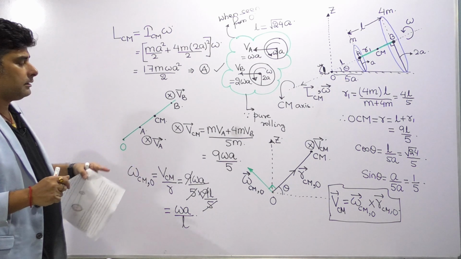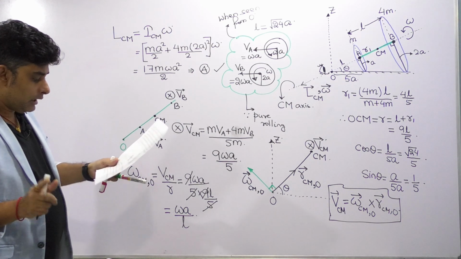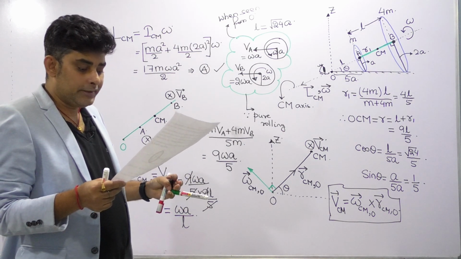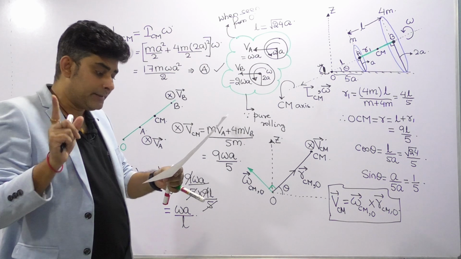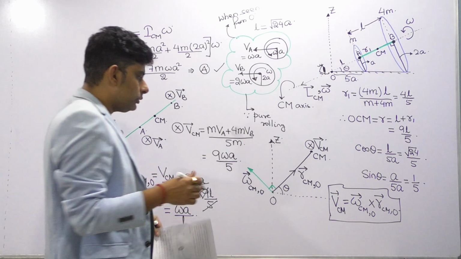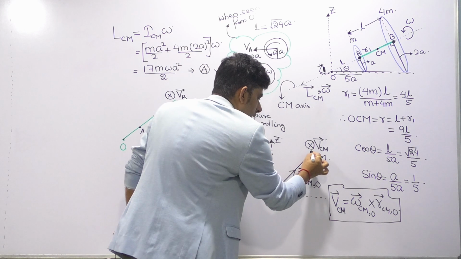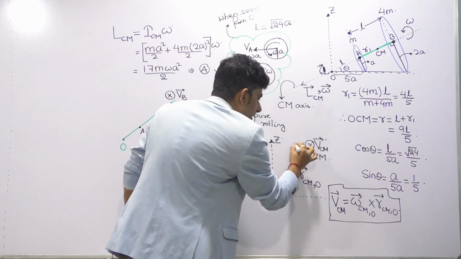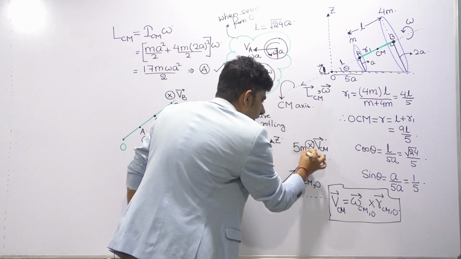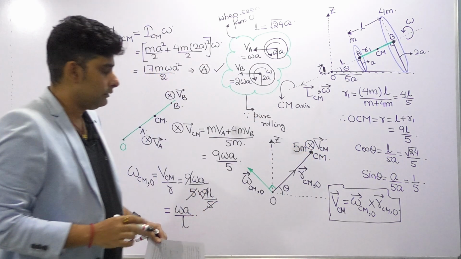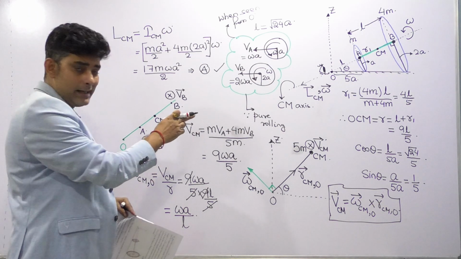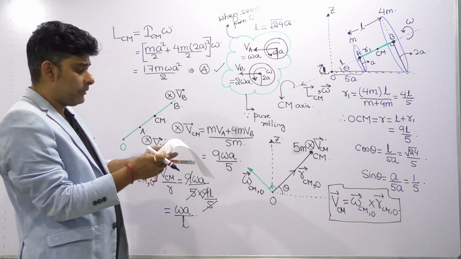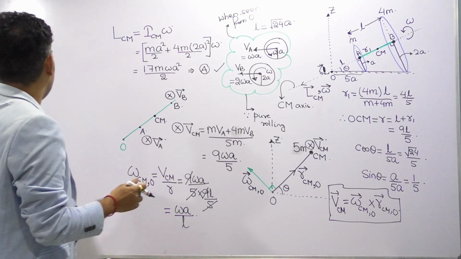Now from here, what all things we can find? Option C and option D we can check for. Option C, the magnitude of angular momentum of the center of mass only. So if you take center of mass, the entire mass, that is 5m, can be treated as a particle placed at center of mass. Let's keep it here, 5m mass. So center of mass is translating and has a velocity VCM. So they are asking the angular momentum of center of mass about the point O.